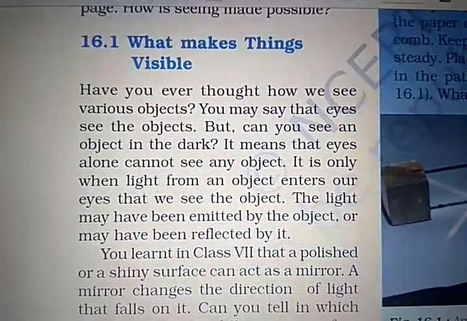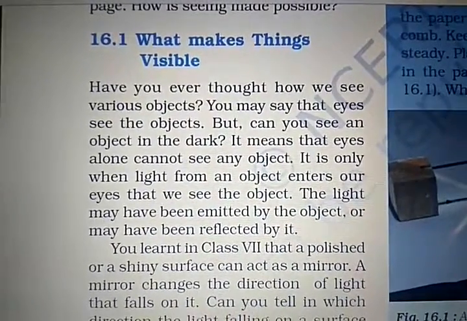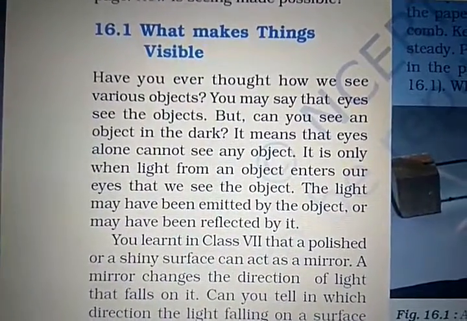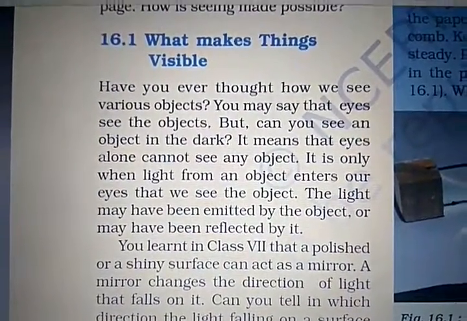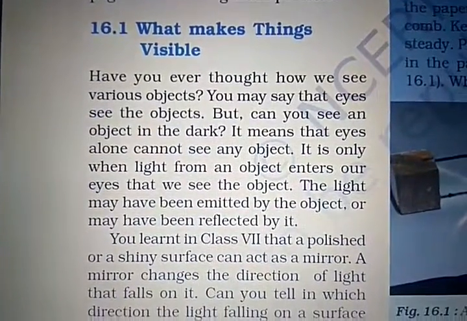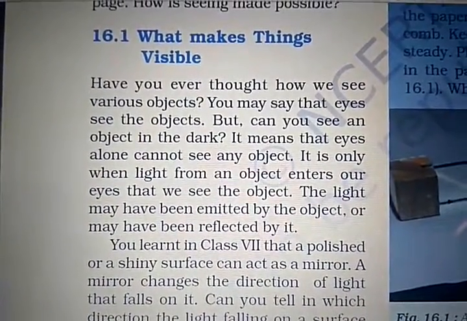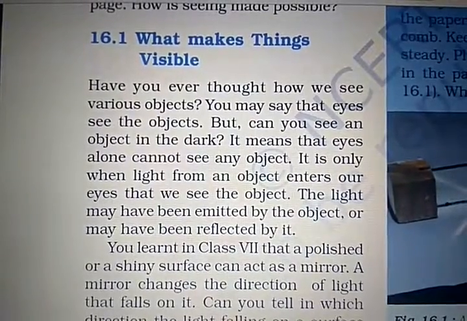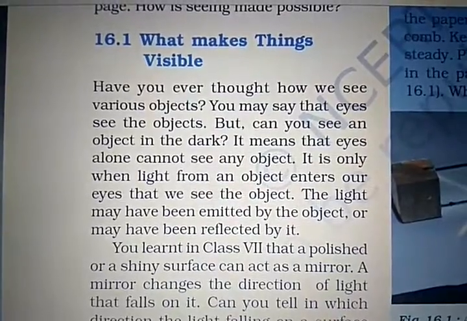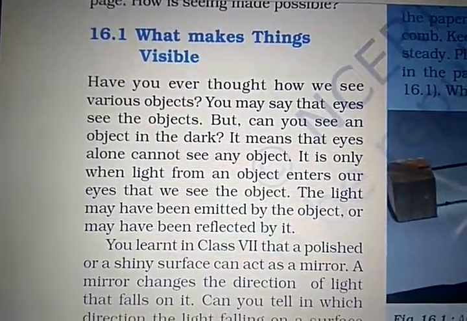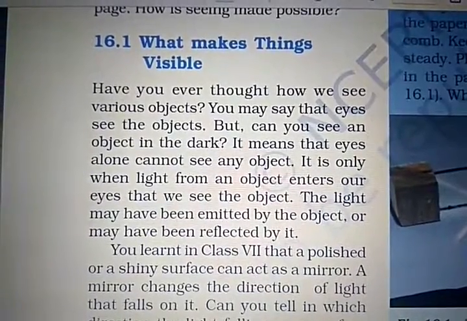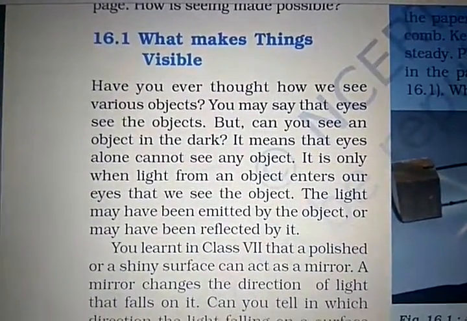Now, what makes things visible? Have you ever thought how we see various objects? Just now, my questions. You may say that I see the objects, but can you see objects in the dark? It means that eyes alone cannot see any objects. It is only when light from an object enters our eyes that we see the object. So the light may have been emitted by the object or may have been reflected by it.